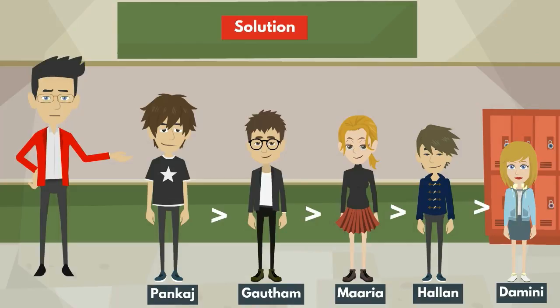In this question, they given that second shortest person's height is 148 centimeters. From the diagram, we know that second shortest person is Helen. So, his height is 148 centimeters and it is also given that second highest person's height is 175 centimeters. From the diagram, we know that second highest person is Gautam. So, his height is 175 centimeters.